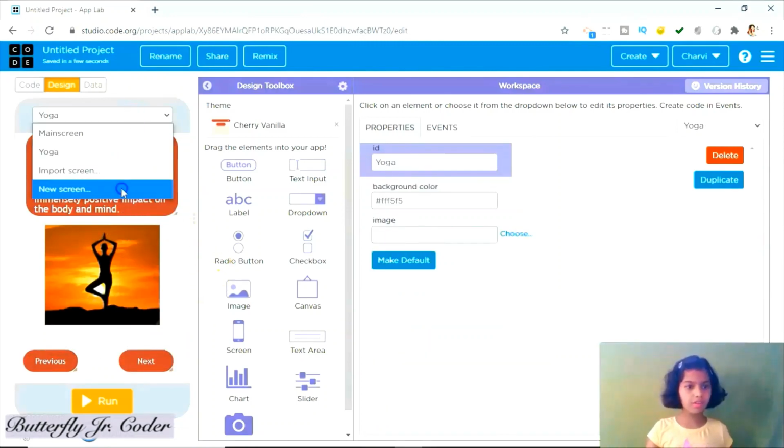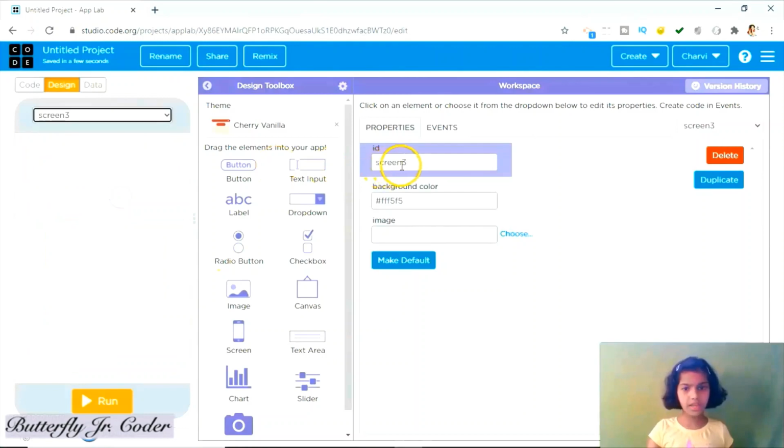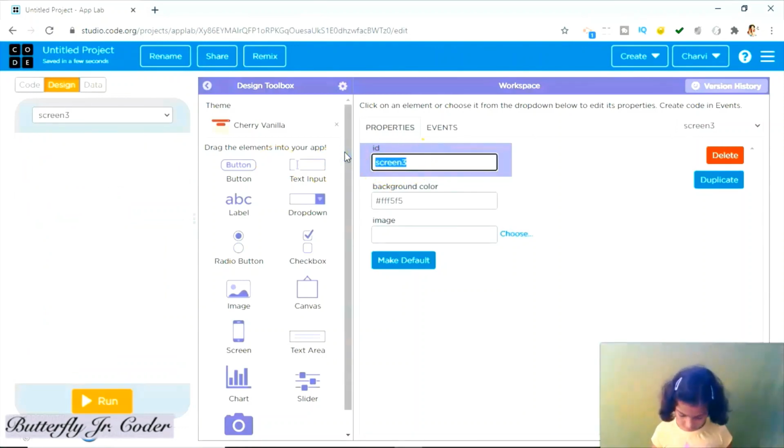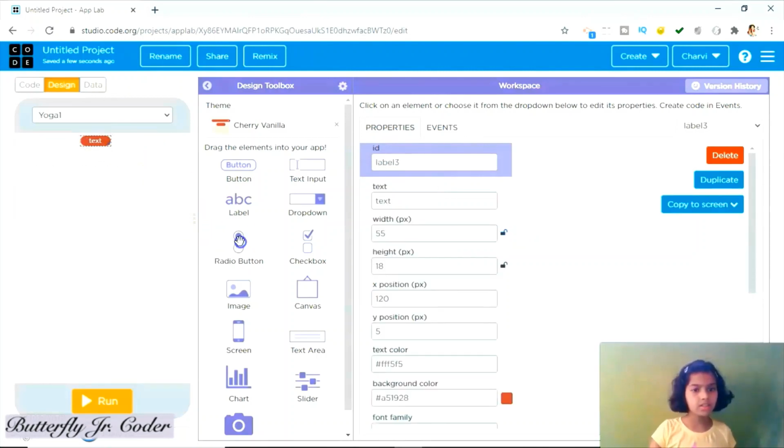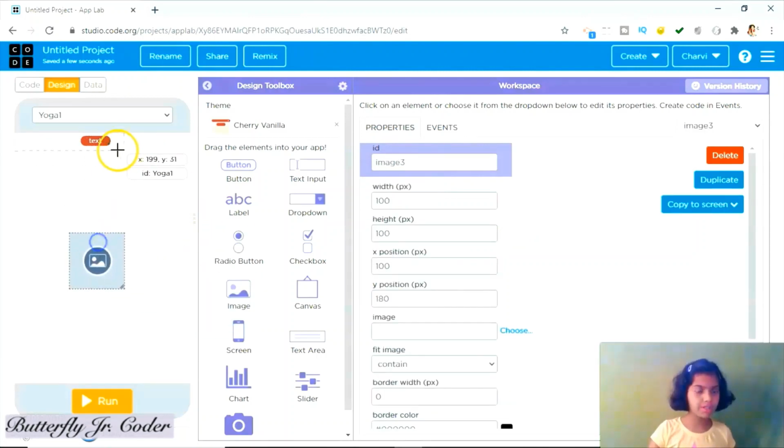Now one more screen we will add and name that screen Yoga 1. Take text, then image.